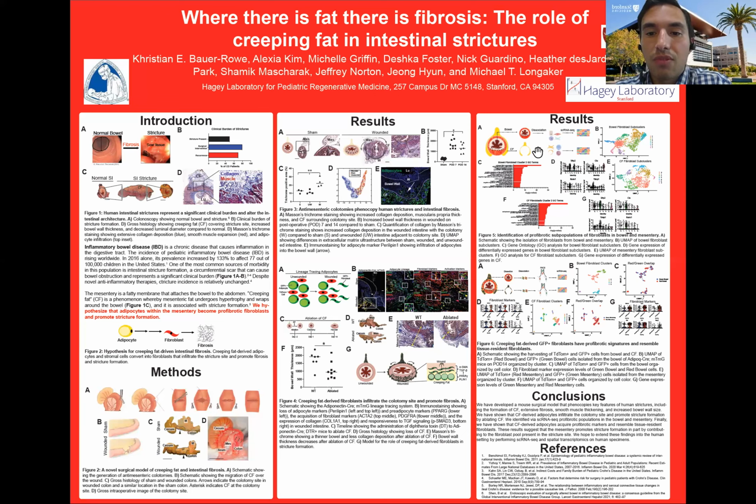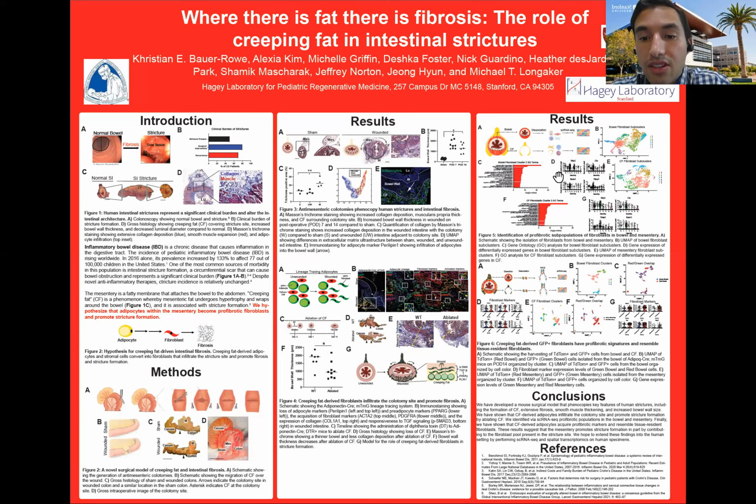Next, we performed single-cell RNA-seq on mice that were either given a colotomy or sham treated. And here I'm just showing the colotomy data. And what you can appreciate are the presence of fibroblasts here. And then we've identified a particular cluster, cluster 2, which is enriched for ECM genes and genes that are responsible for collagen production.